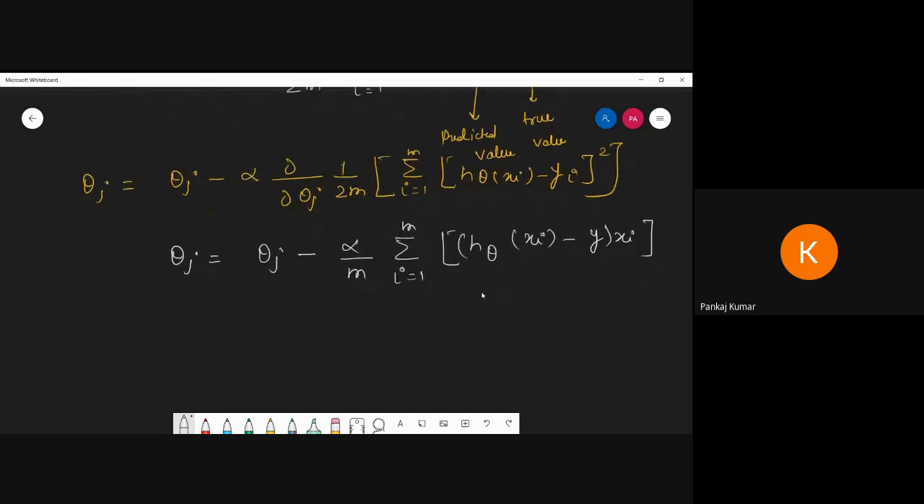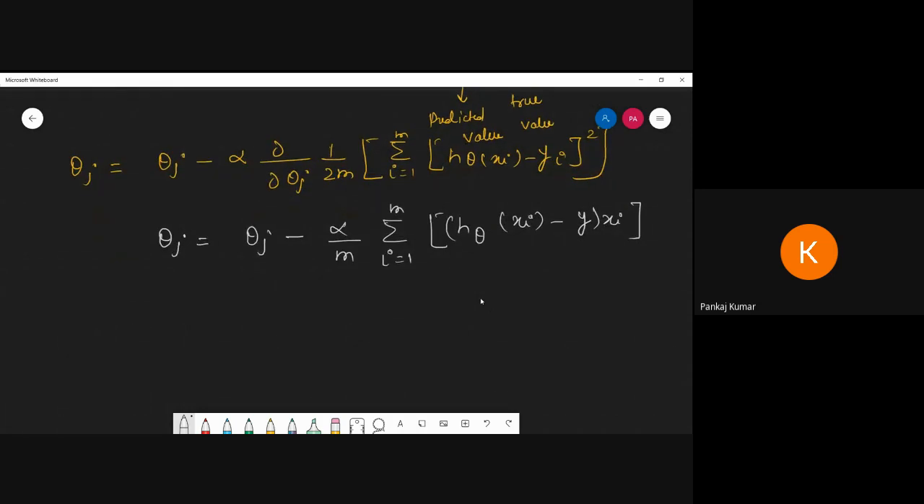I am going to write h of x i is equal to, call that the predicted y value for the ith input. So these things are already studied in data mining. Don't worry. So this is not a new thing.